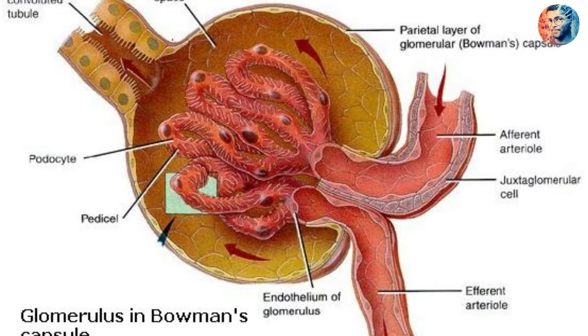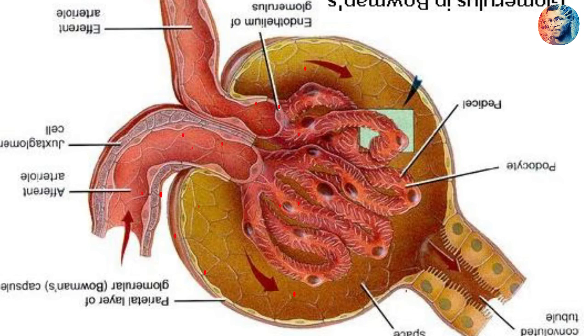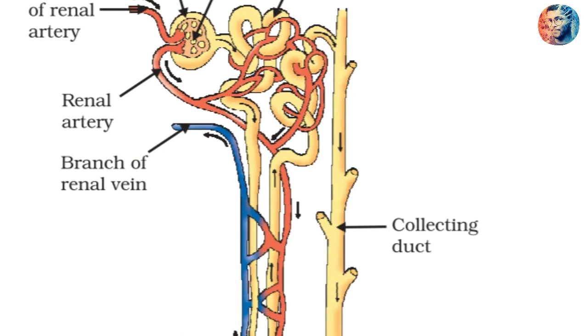Urine formation in the nephron consists of 3 steps: glomerular filtration, tubular reabsorption and secretion. From the glomerulus, a large portion of the blood is oozed out into the Bowman's capsule. It contains glucose, amino acids, salt and a major amount of water. After this, it goes to the tubule, and the useful substances are reabsorbed back into the blood from the tubule. At last, in the tubule there are only waste materials like urea, creatinine, sulfate and so on. This waste is urine, which is collected in the urinary bladder through the ureter.